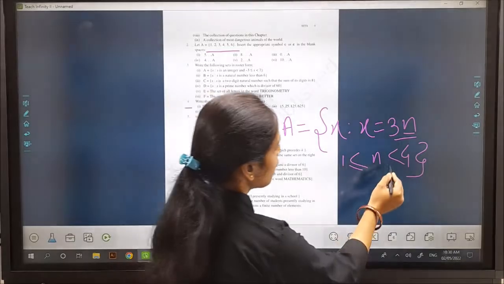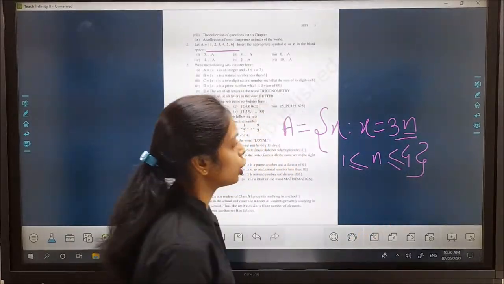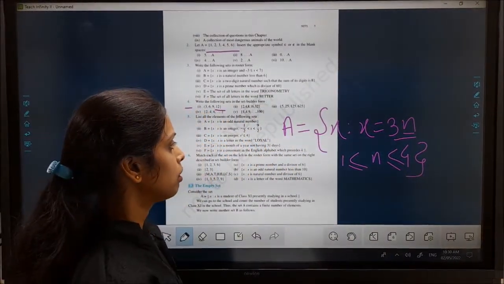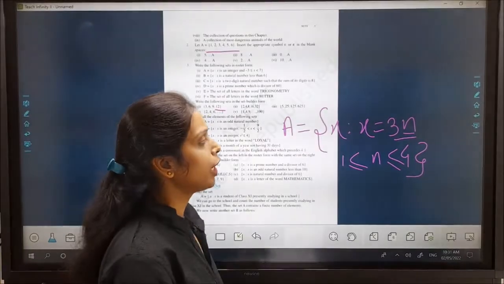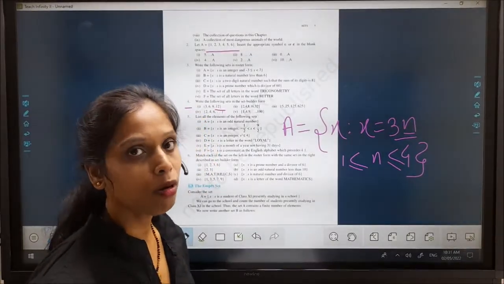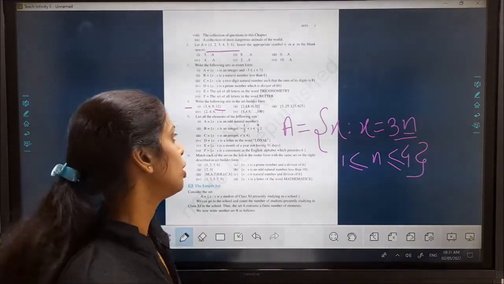And n is also less than or equal to 4. This is a way to convert a tabular form into a set builder form.